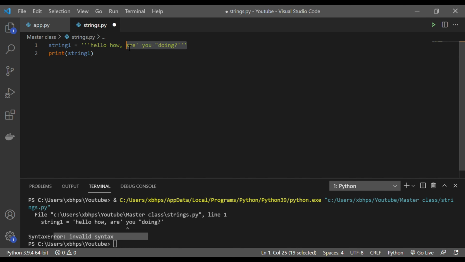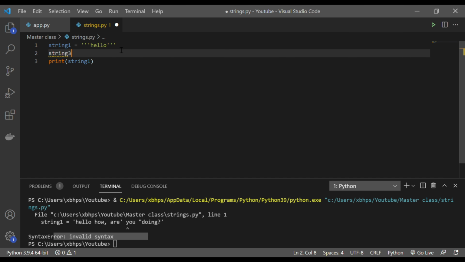Now we can try concatenating multiple strings. So this is hello, and let me create a string 2 equal to how are you.